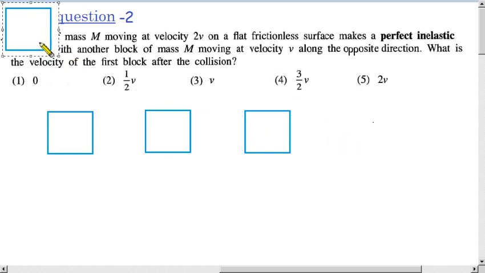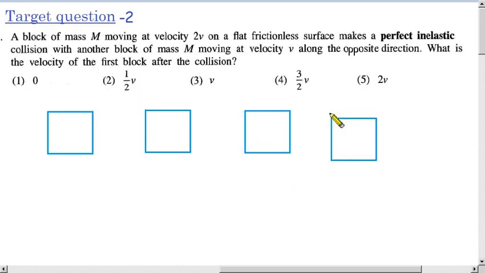Therefore they must move together, stuck to each other. So like this. If it is a perfect inelastic collision, they must move together. So this is the diagram. You have to keep that in your mind.